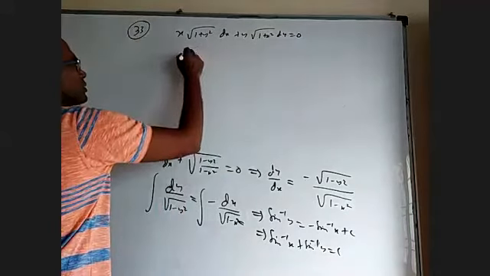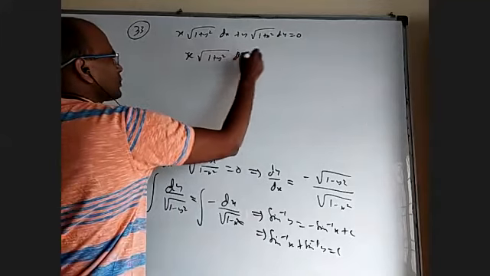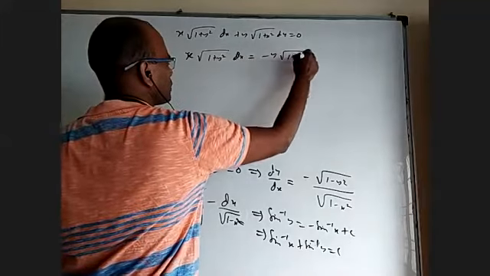Send this whole thing to the other side. X root 1 plus y square dx equal to minus y root 1 plus x square dy.